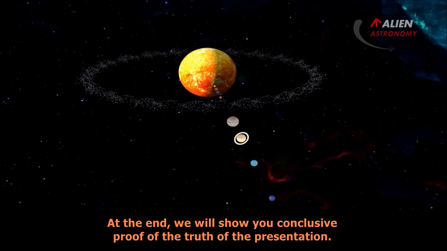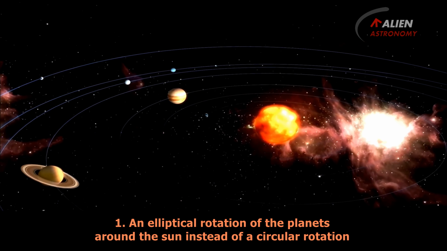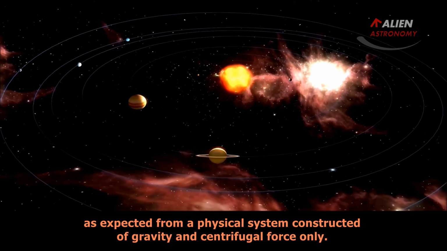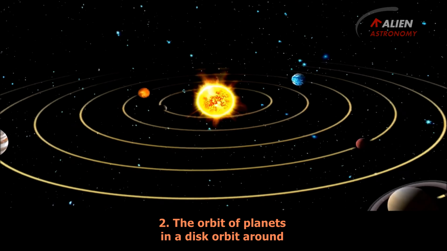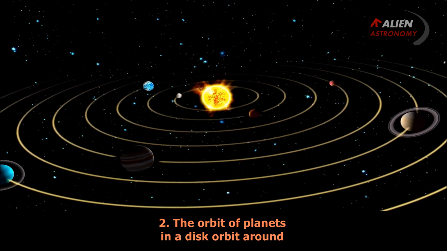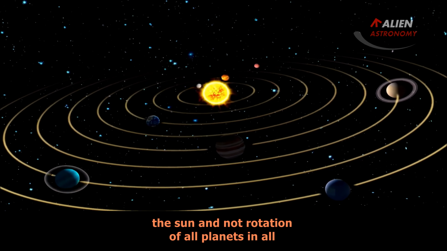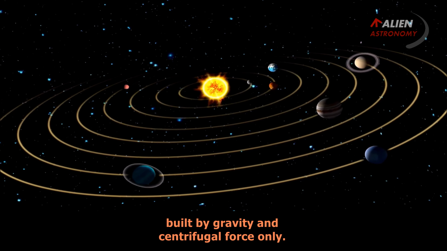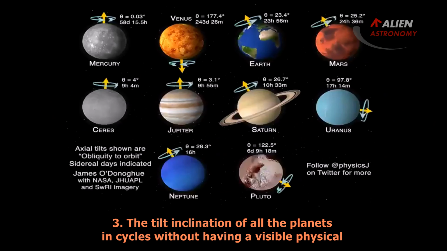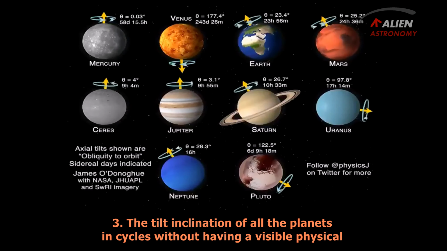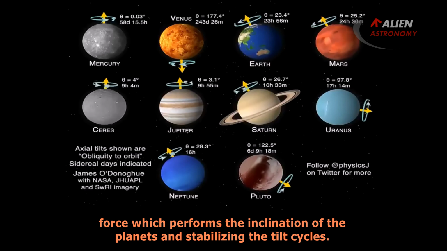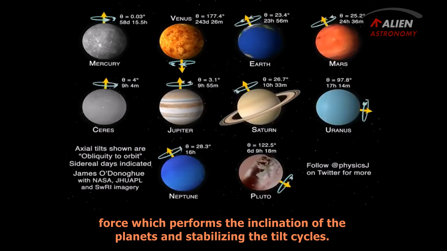The phenomena are: 1. An elliptical rotation of the planets around the Sun instead of a circular rotation, as expected from a physical system constructed of gravity and centrifugal force only. 2. The orbit of planets in a disk around the Sun, and not rotation of all planets in all directions, as expected from a physical system built by gravity and centrifugal force only. 3. The tilt inclination of all the planets in cycles without having a visible physical force which performs the inclination of the planets and stabilizes the tilt cycles.